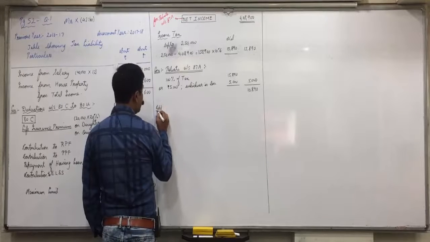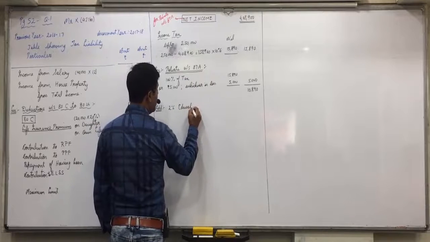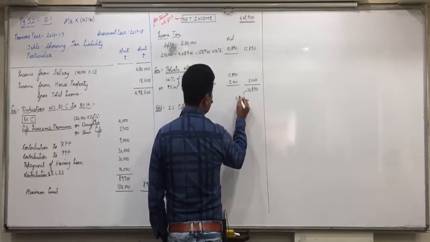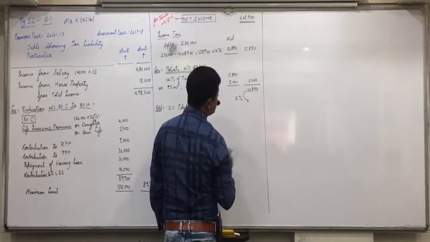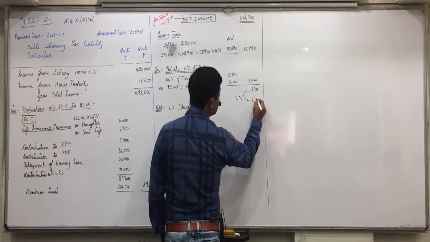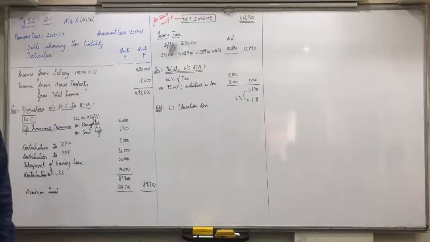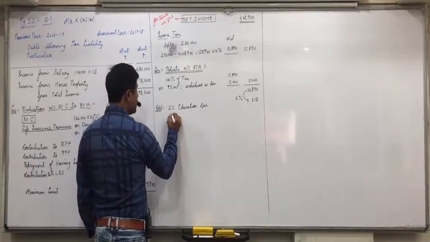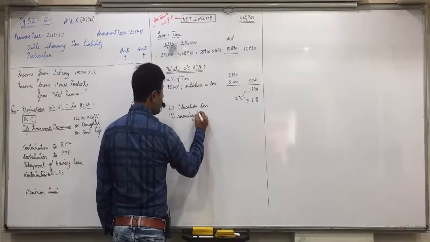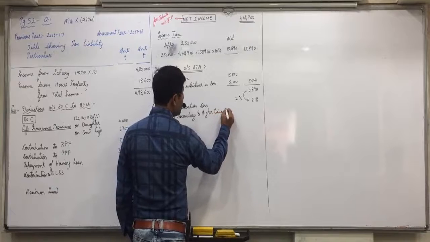In that now we have to add 2% education cess. 10,890 into 2%, 217.8. Is everyone clear with this? And 1% secondary and higher education cess.